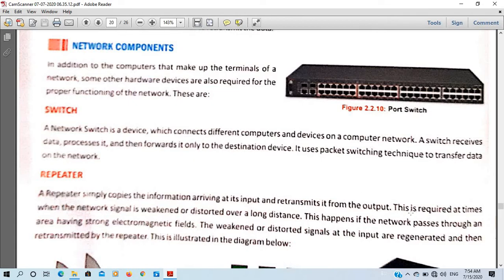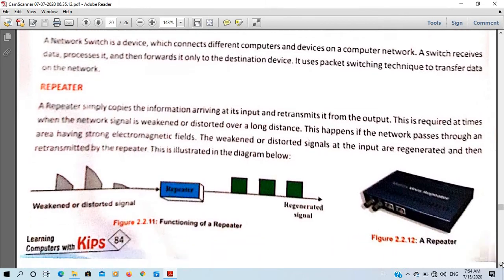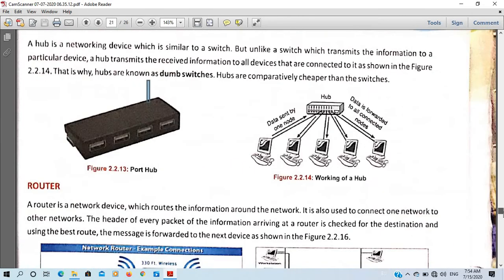The second point is, you can write, it is used for strengthening the weakened or distorted signal over long distance. These 2 points are from the repeater side, and 2 points we will take for router also.